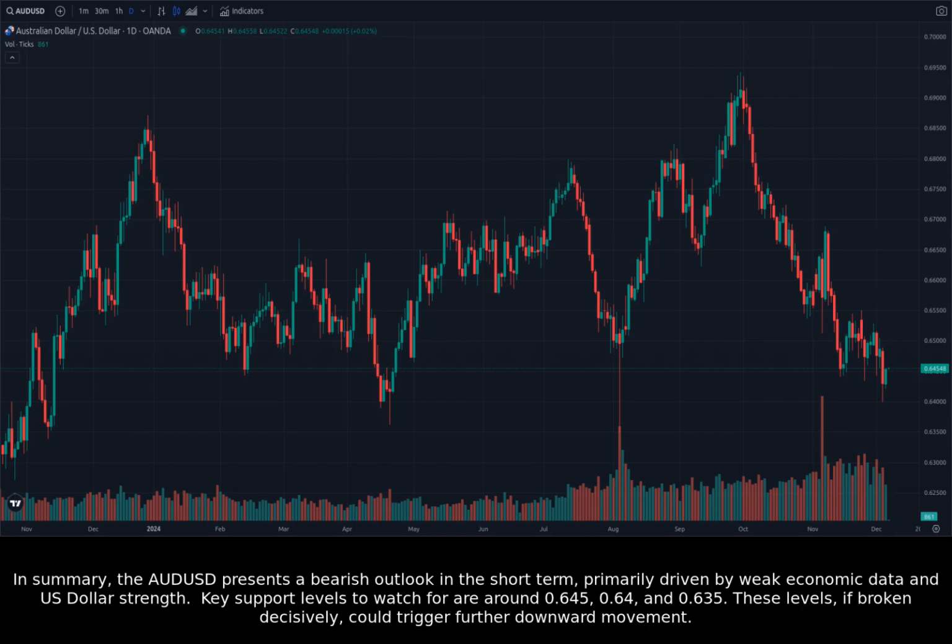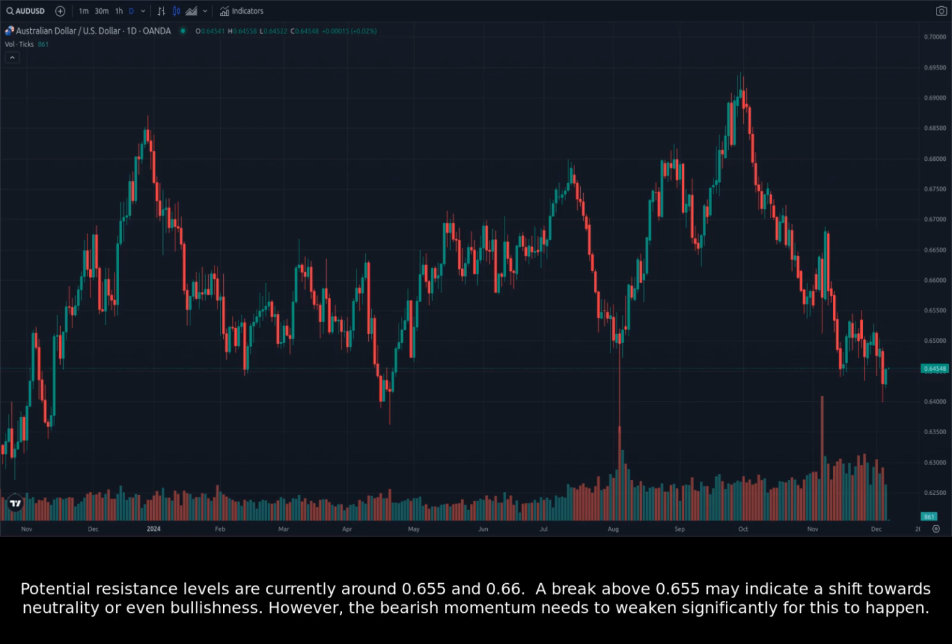In summary, the AUDUSD presents a bearish outlook in the short term, primarily driven by weak economic data and US dollar strength. Key support levels to watch for are around 0.645, 0.64, and 0.635. These levels, if broken decisively, could trigger further downward movement. Potential resistance levels are currently around 0.655 and 0.66.